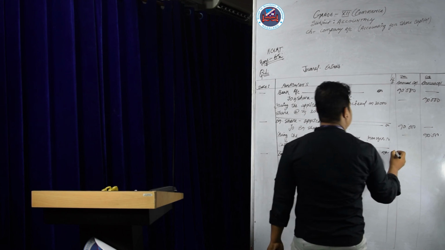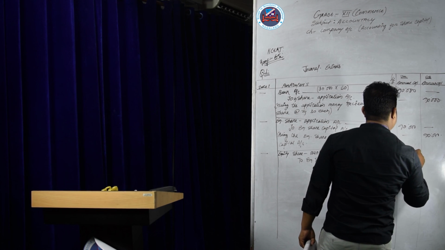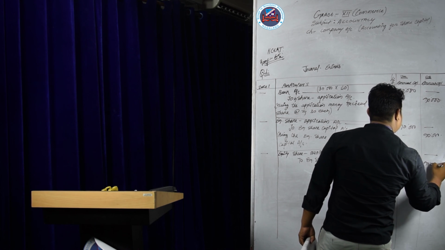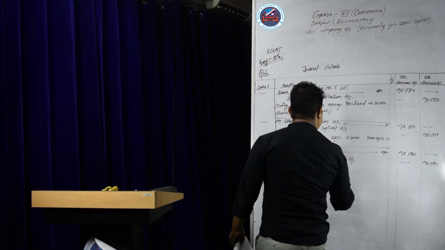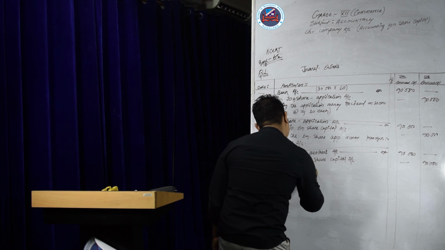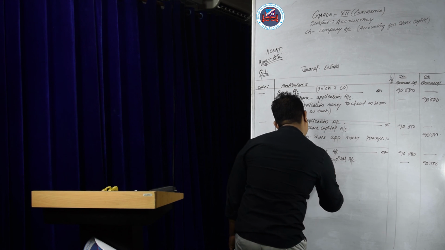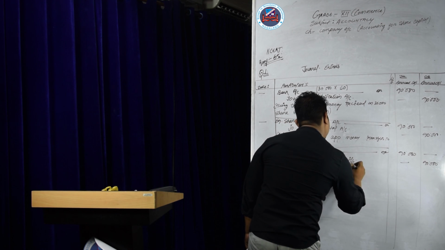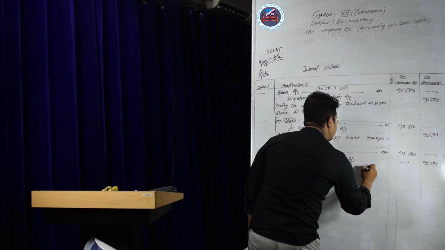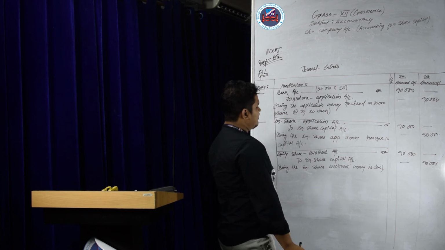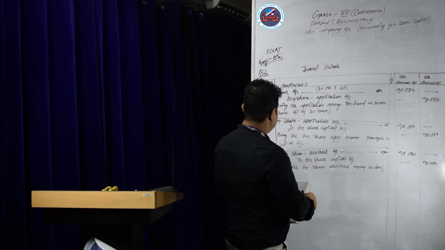How much is the amount? The same, 90,000, dash, 90,000. Being the equity share allotment money is due. That is a due entry.